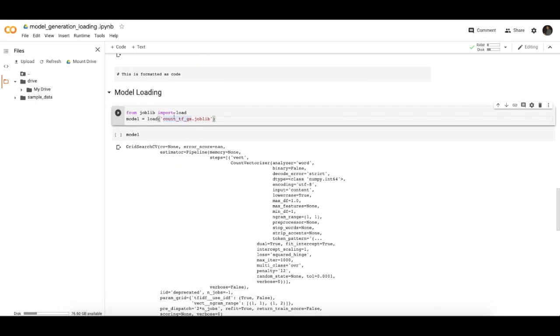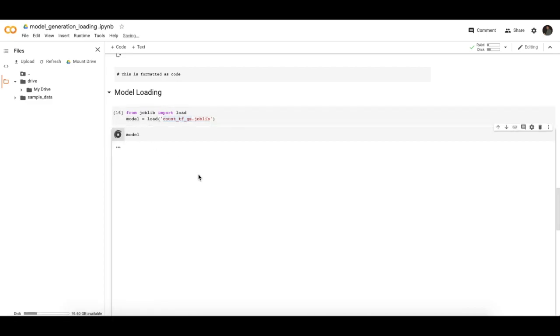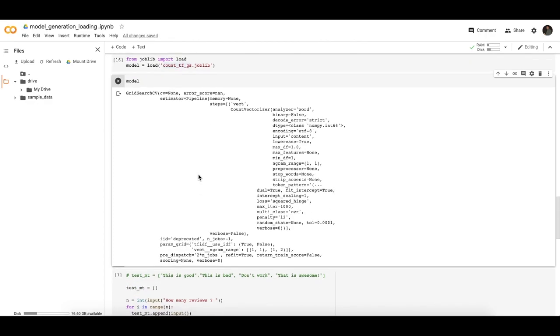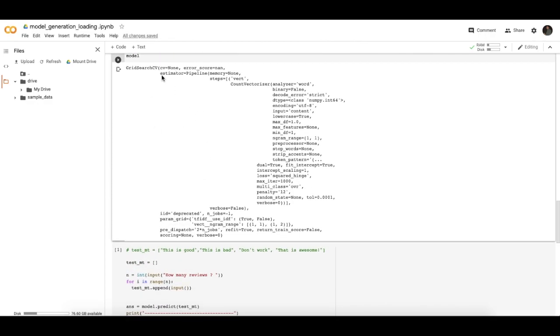Now our model is loaded into Colab. Now we are checking what our model looks like in the grid search, what is done using the count vectorization, and how it works.